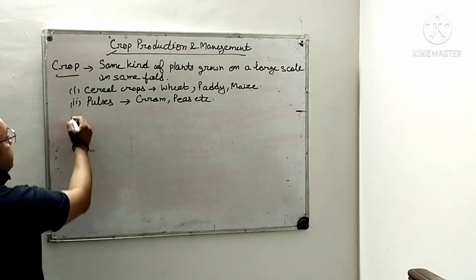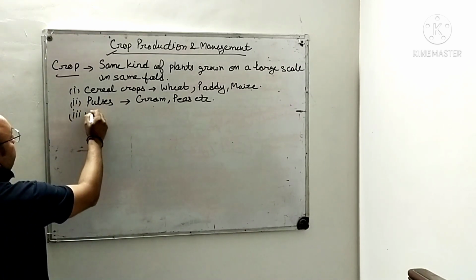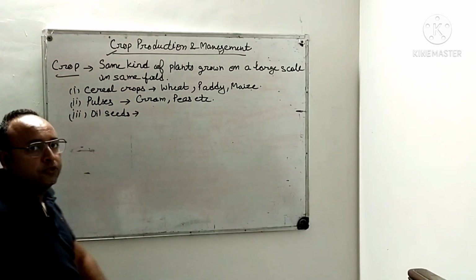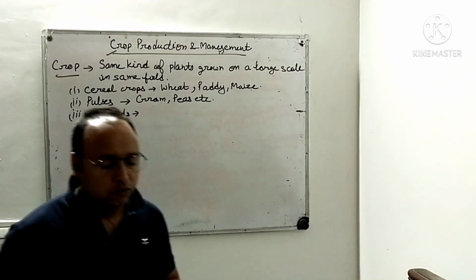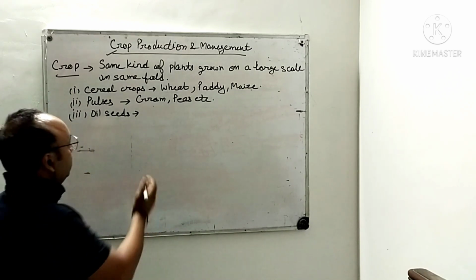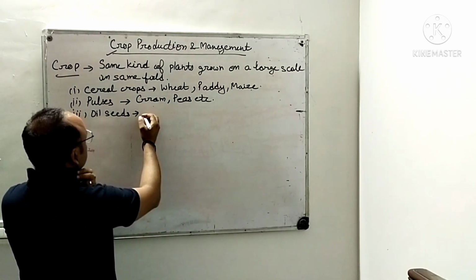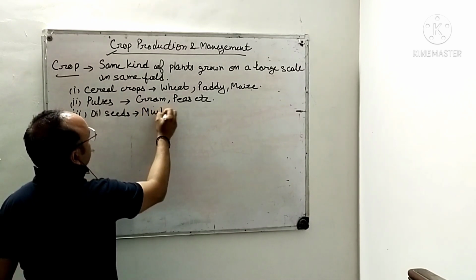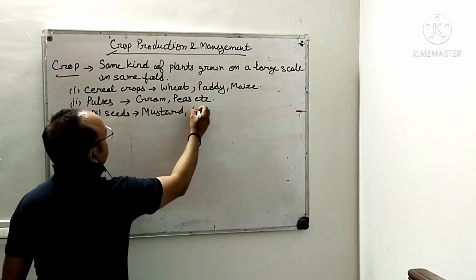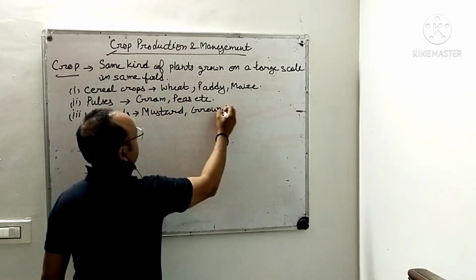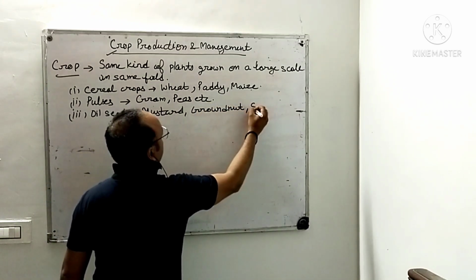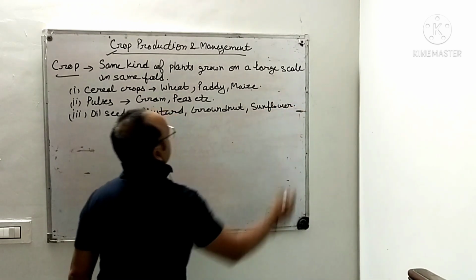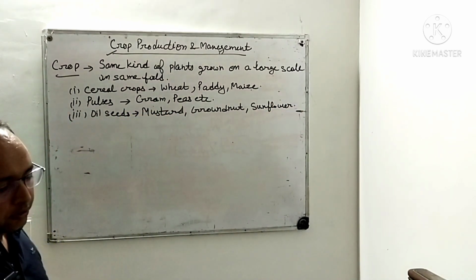Then we need some oilseeds also in our food, from which we use oils at home while cooking. So what are these? Mustard oil, we commonly use this. Mustard, groundnut and sunflower. Right? So these are the three crops.